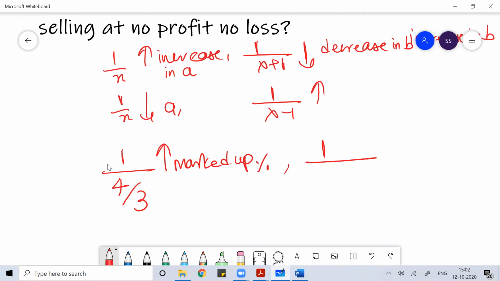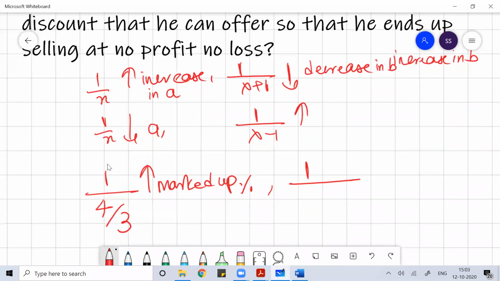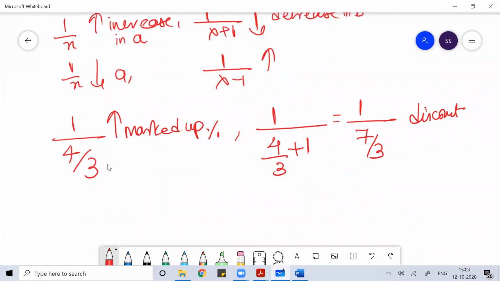Then how much discount should he give so that he ends up with no profit, no loss? So it is 1 by x plus 1. He should give a discount of 1 by (4 by 3 plus 1), that is equal to 1 by 7 by 3, which is the maximum discount he can give. So 1 by 7 by 3 means 3 by 7.